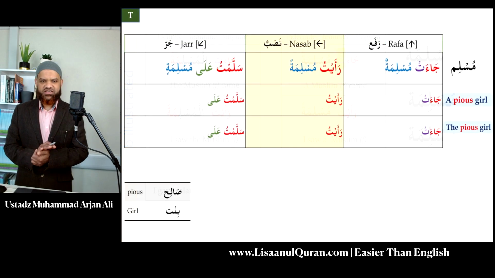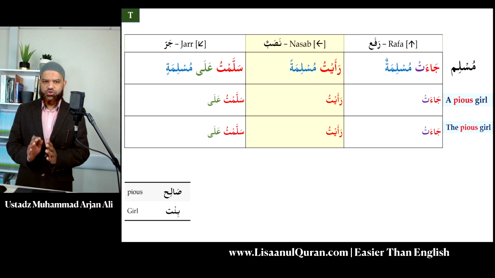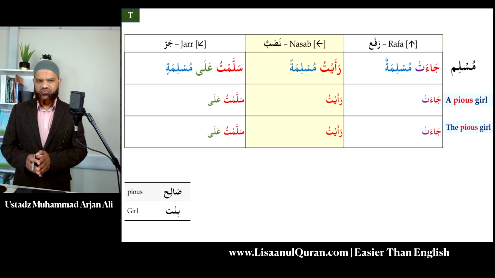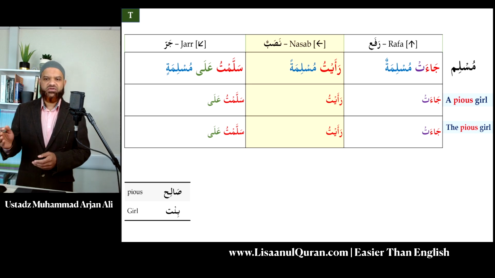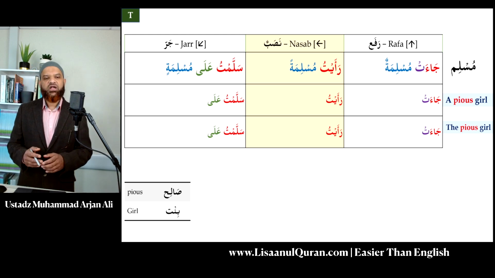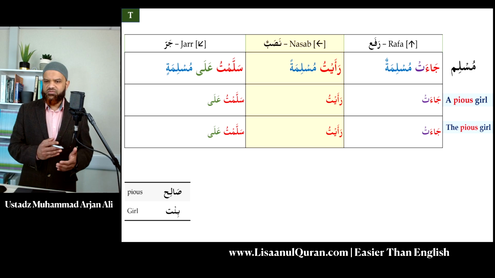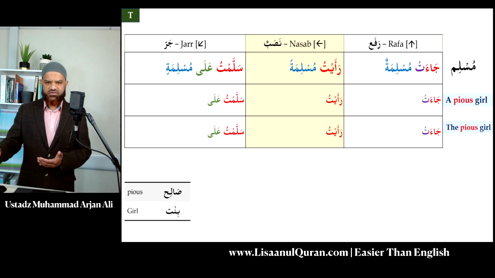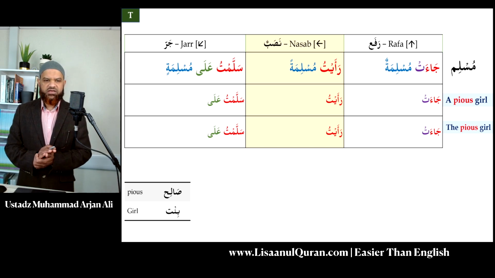I have now a very nice task for you to do. I'd like you to not only form two descriptive phrases, but put them in the three sentences that we've been practicing so far. One version will be a pious girl. A pious girl came. I saw a pious girl. I gave salam to a pious girl. In the one below, I want you to write the Arabic version of the pious girl came. I saw the pious girl. I gave salam to the pious girl. So please do these in Arabic. Inshallah, they're going to give you plenty of practice of all the little bits and pieces that we've been practicing so far. Inshallah, please do the exercise.